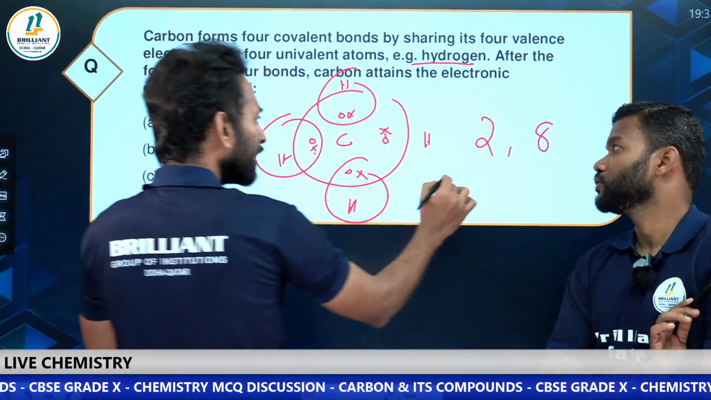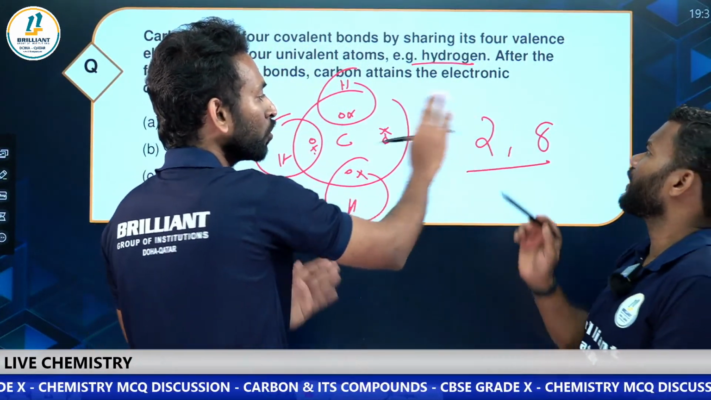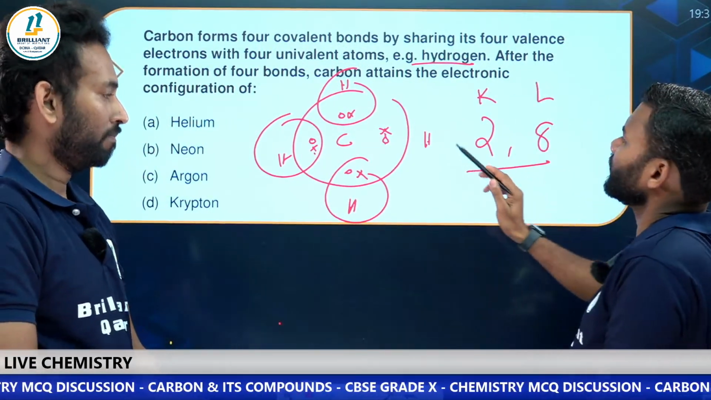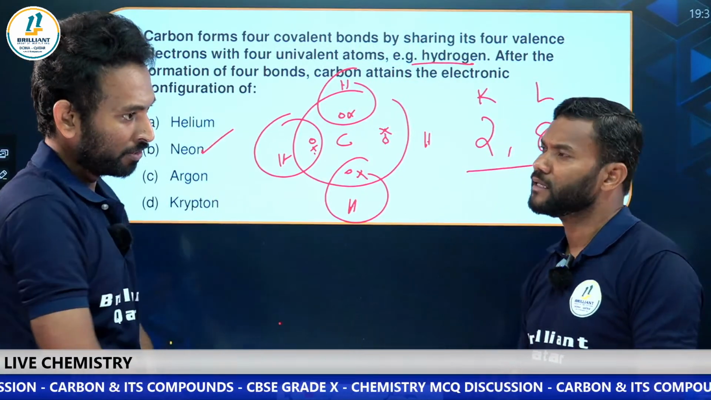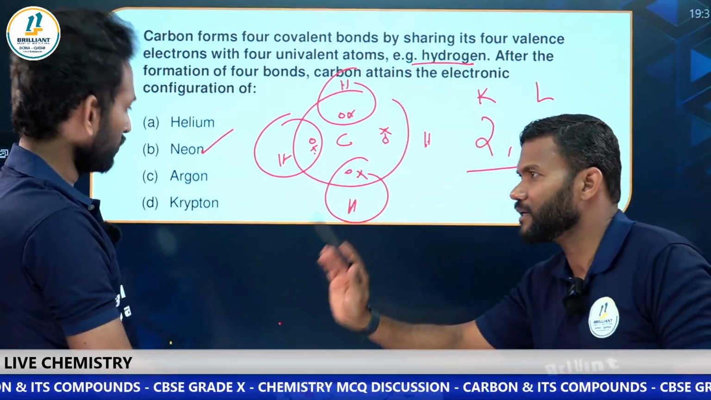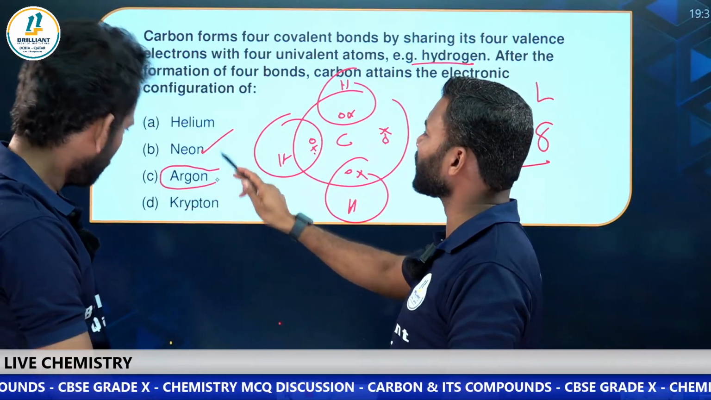So, sir, kindly tell me which atom has this 2, 8? K shell 2, L shell 8 means it will be neon. No doubt about that. So neon will be the answer. Correct.